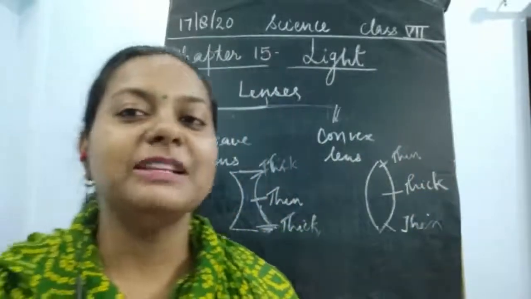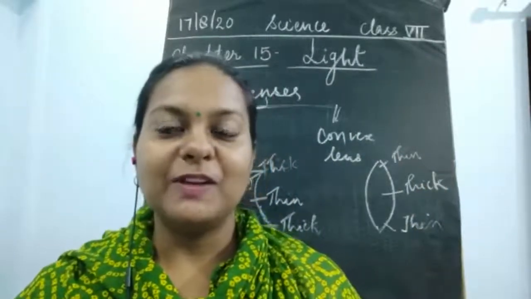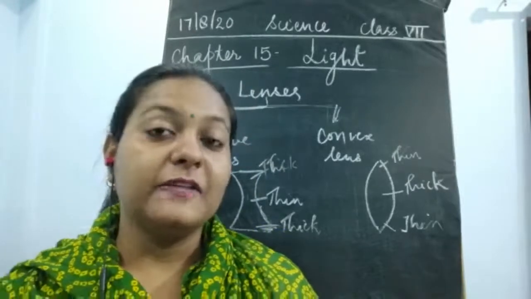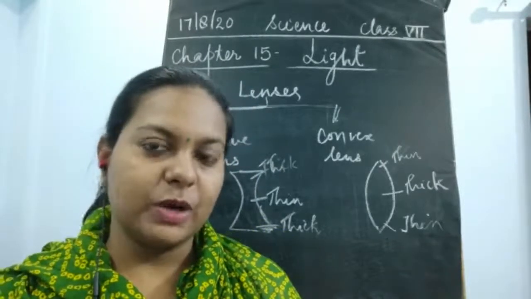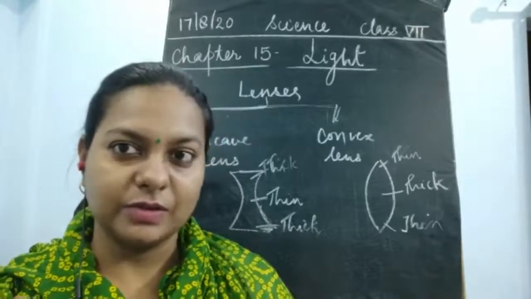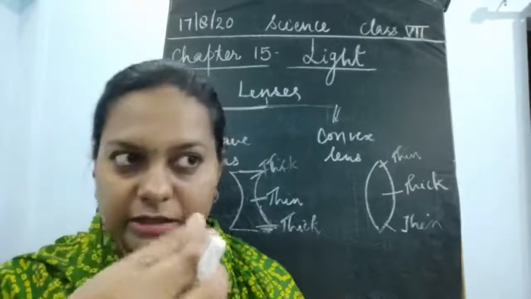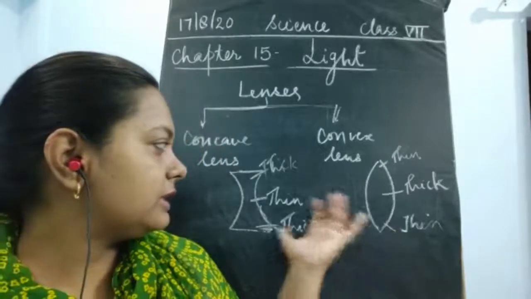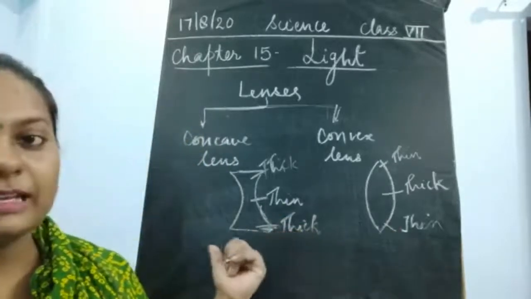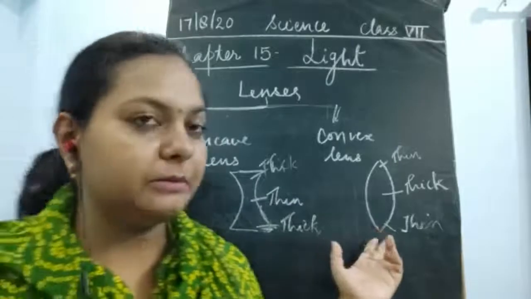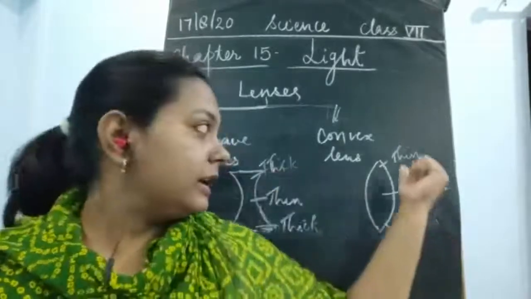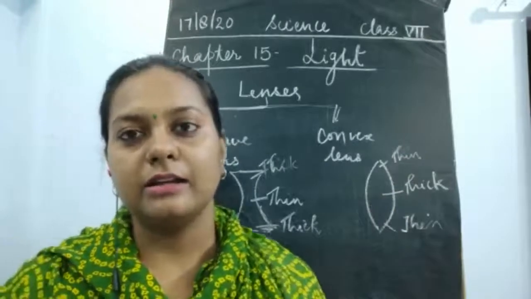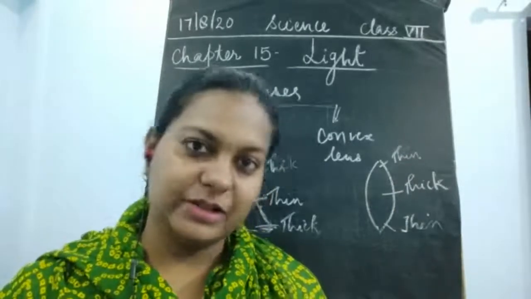So please find out what kind of lenses the people in your home are using if they are wearing glasses. You could just touch and feel. If you feel that the thinner part is in the middle and it is thicker at the ends, then this is a concave lens. And if the middle part is thick and the outer parts are thin, then you could easily see that this is a convex lens. Okay, so we'll find out.